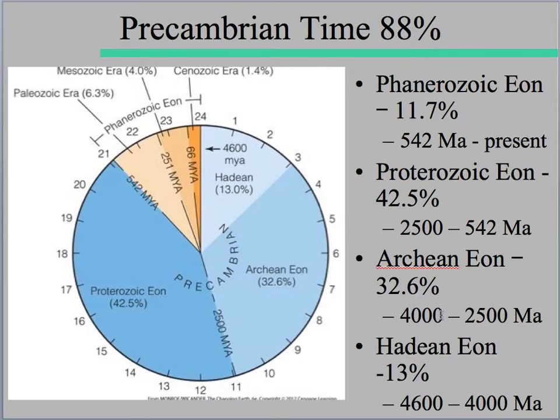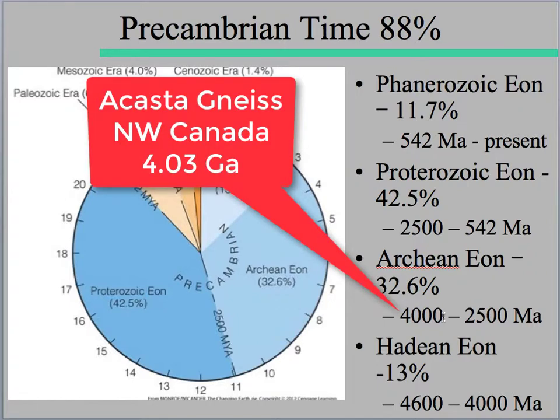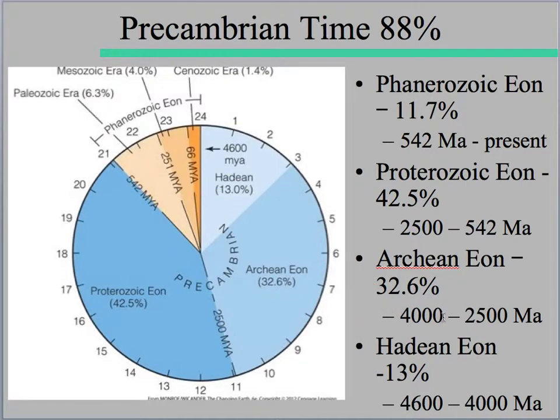Note that this 4 billion years really coincides to the time where we have the oldest rocks. And you'll find that those oldest rocks are called the Acasta gneiss. The Acasta gneiss is up in the Northwest Territories of Canada, and it's exposed Archean rocks, and those are about the oldest rocks on Earth. The only thing older than the Acasta gneiss would be the meteorites that fall from space. And so that kind of gives us a number based on, again, an absolute time.